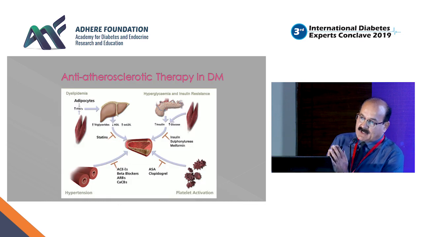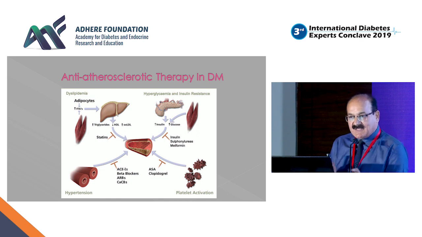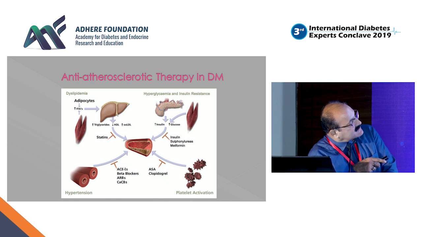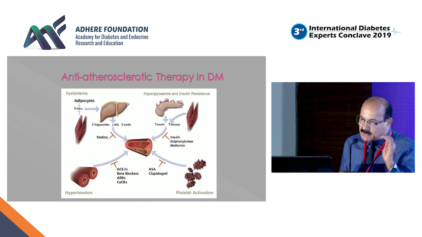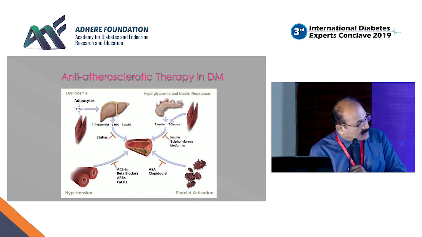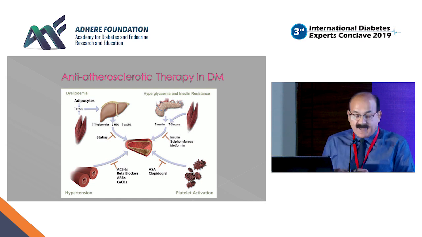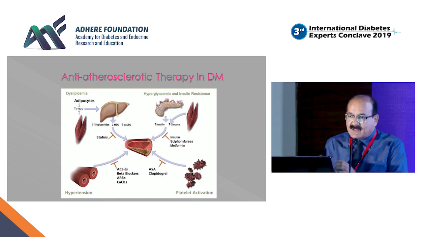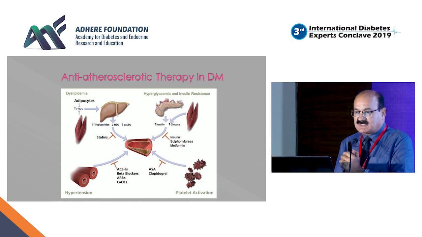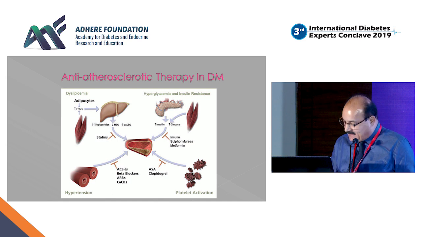So today we are not talking of choosing an anti-hyperglycemic drug. We are talking of choosing other therapies in diabetics to cut down overall cardiovascular risk. We need to address dyslipidemia. We not only need to address hyperglycemia and insulin resistance, both in adipose tissue as well as muscles and the liver, by choosing various drugs. We are also talking of antiplatelet drugs to cut down overall ACS events, and we are also talking of reducing the atherosclerotic process which is going on, or endothelial dysfunction, by choosing drugs like ACE, ARB, or maybe